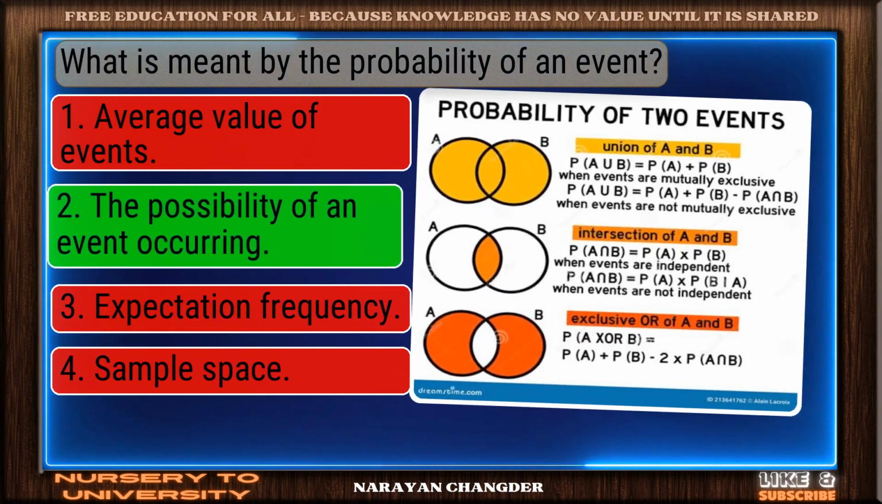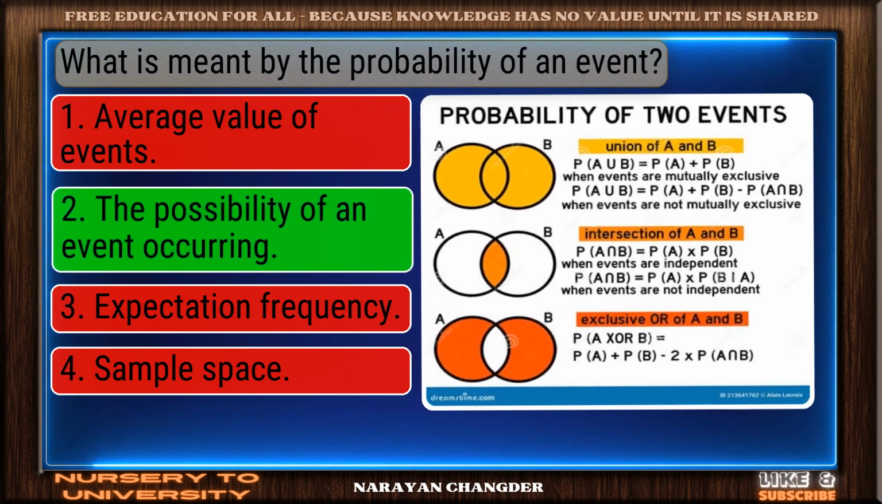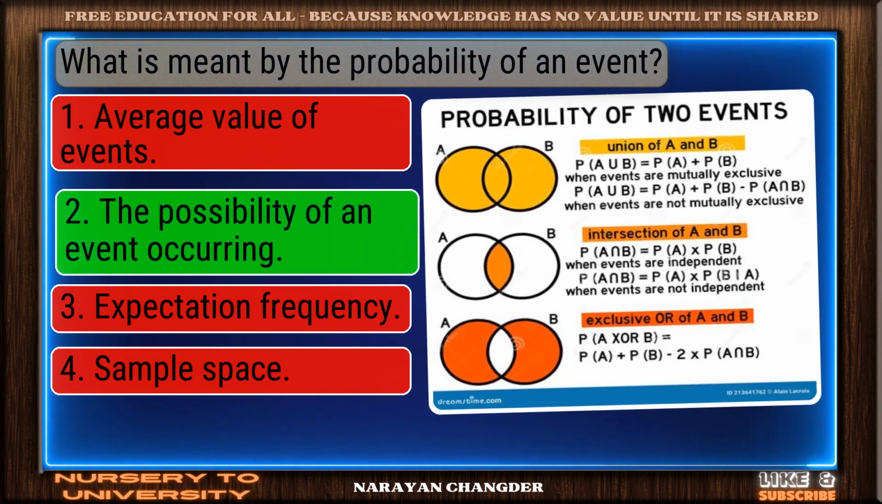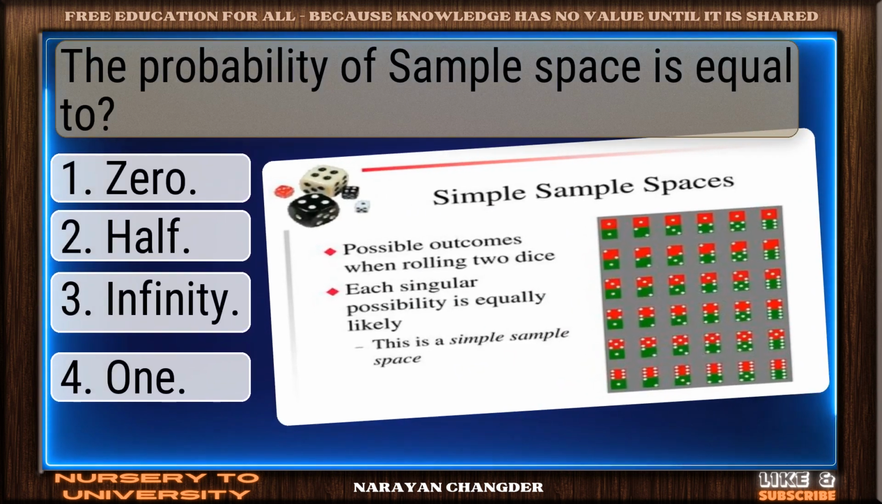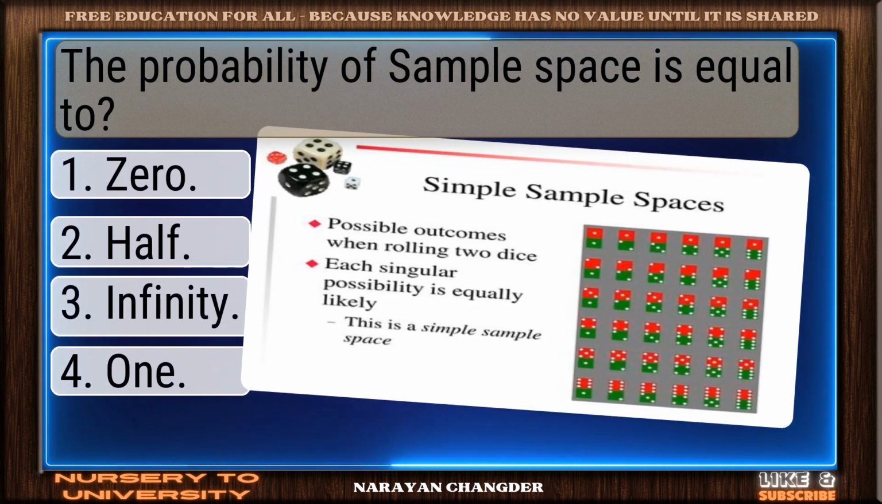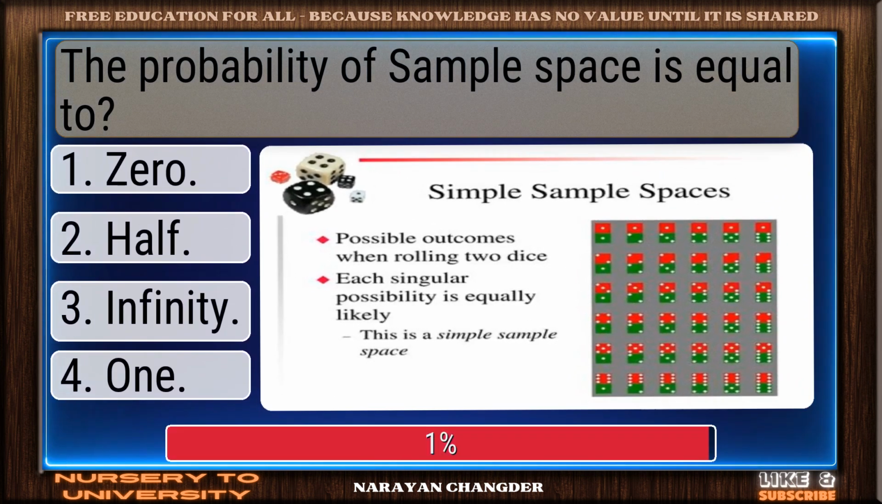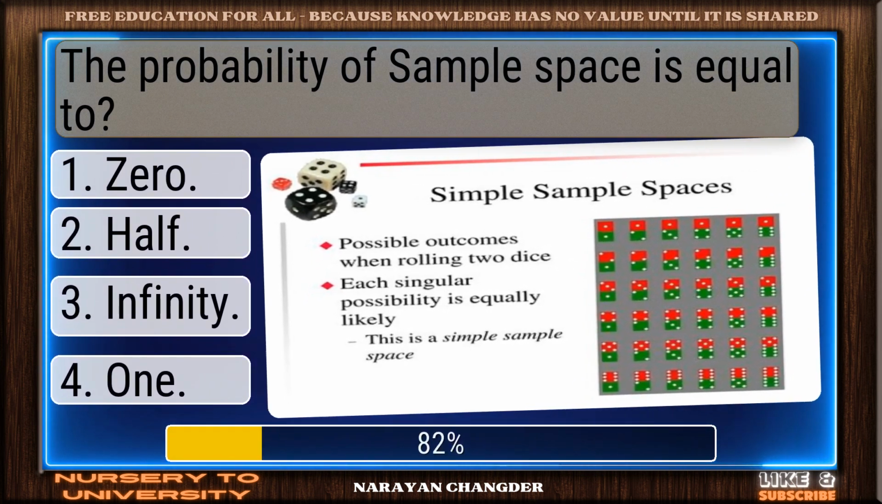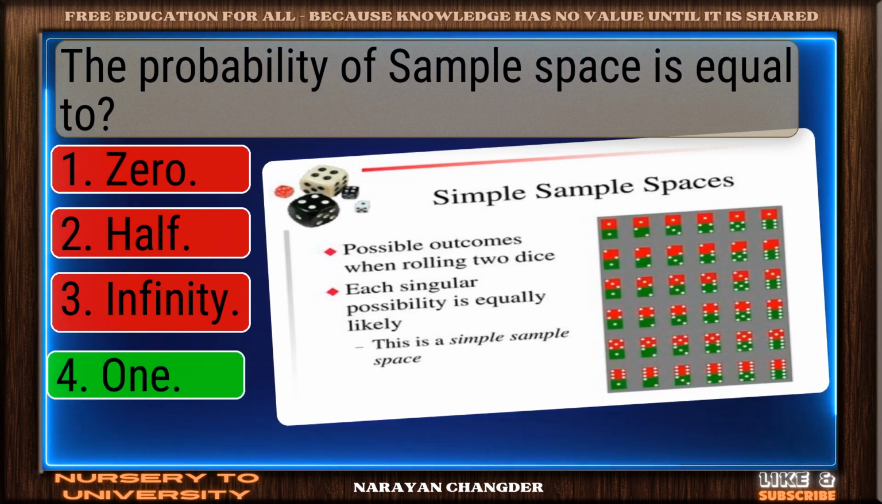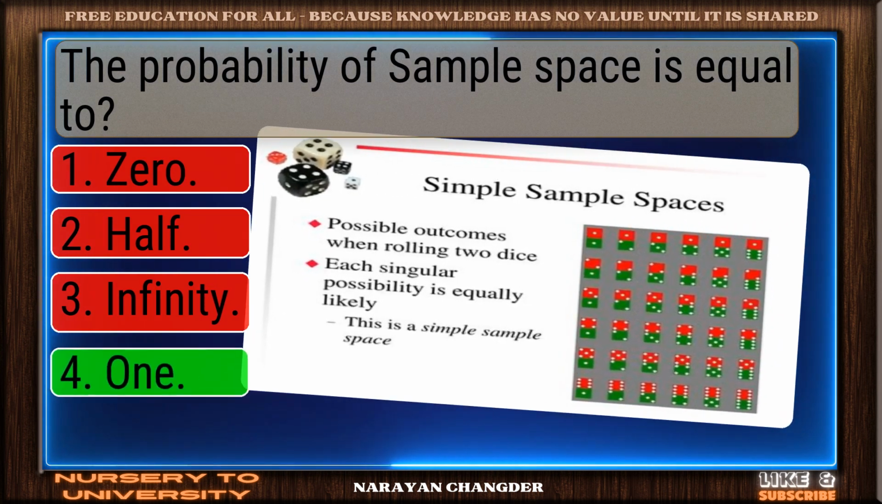Perfect. The possibility of an event occurring is the correct choice. Question number 41. The probability of sample space is equal to. Well reasoned. 1 is the correct choice.